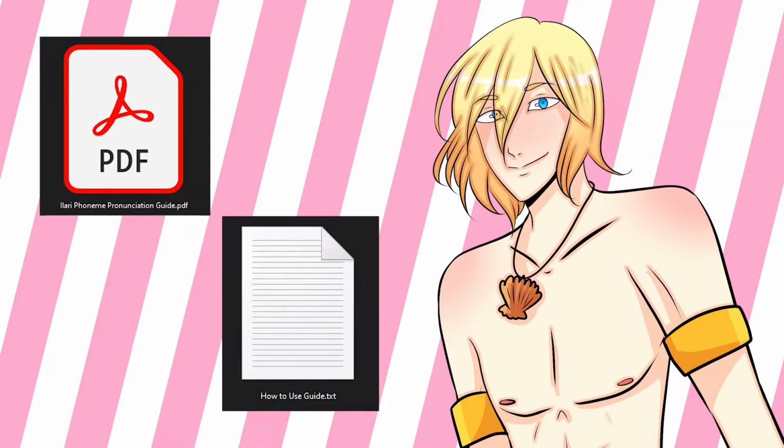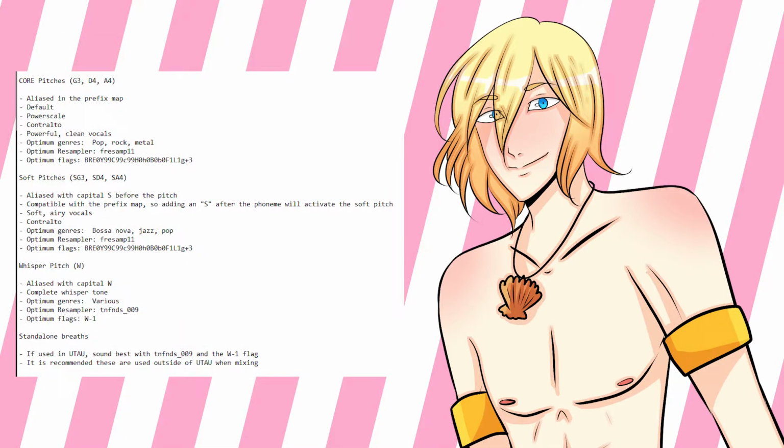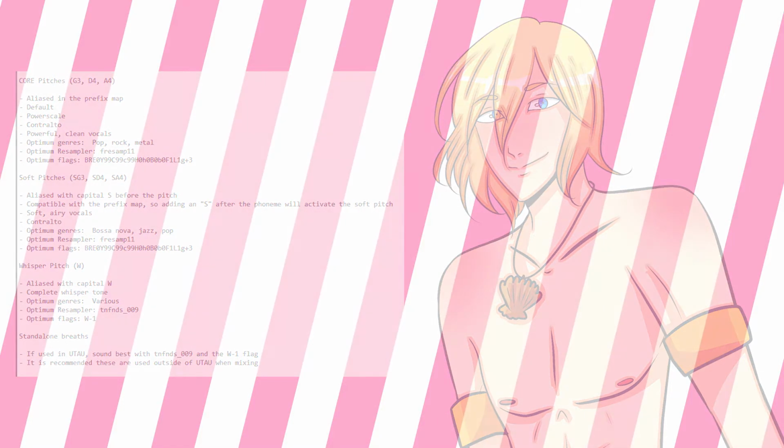In Ilari's voice bank folder, there are several files that are intended to assist the user. These include the How to Use guide and phoneme table. In Ilari's README file, his expressions are also detailed. We will first cover the general usage of Ilari.